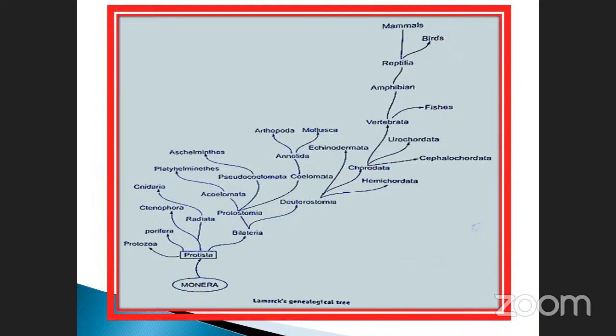Okay, this is a very, very important tree. Starting from the Monera and ending with the mammal, there are intermediates in between. Each one is connected with another one. So this is called an evolutionary aspect given as a tree.